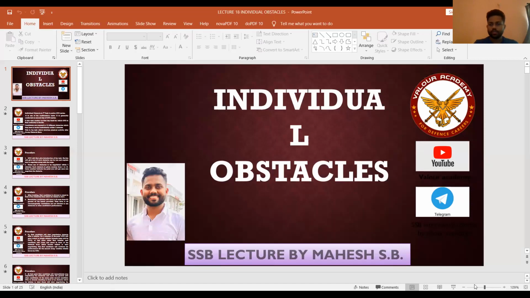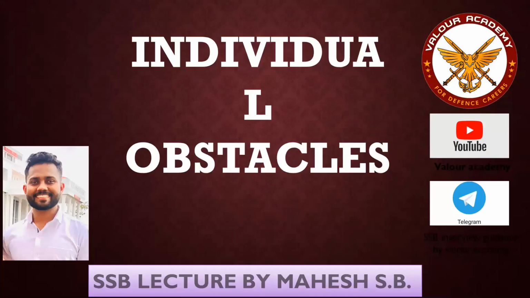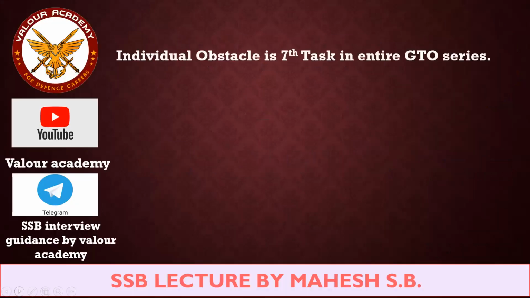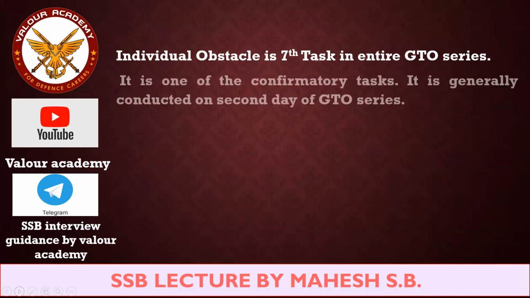We are going to start individual obstacles. This is SSB lecture by me, Mahesh Bankar, and let's begin. So individual obstacle is the 7th task in the entire GTO series. Understood? First 6 tasks were finished in the first day of the GTO: group discussion, group planning exercise, progressive group task, half group task, group obstacle race, and lecturette. Understood? And this is the 7th task, that is first task in the 2nd day.